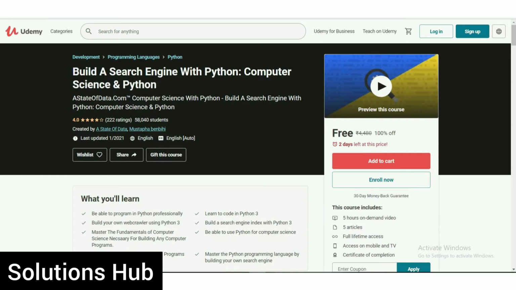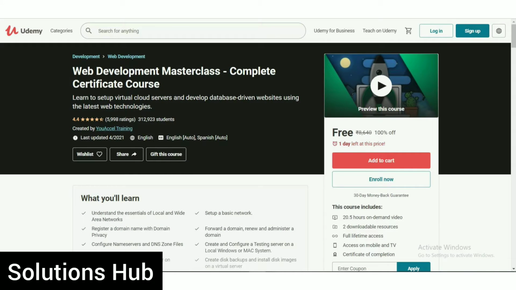The third course is Web Development Masterclass Complete Certification course. Learn to set up virtual cloud servers and develop database-driven websites using the latest web technology. The rating of that course is 4.4 and already 3,12,923 students enrolled, and only 1 day left at this price. This course includes 20.5 hours on-demand video, 2 download resources, full lifetime access on mobile and TV. At the end, you get a certificate of that course. The coupon code of that course is UXL81471, and the coupon code and course link is available on our blog. The link of the blog is given in the description.